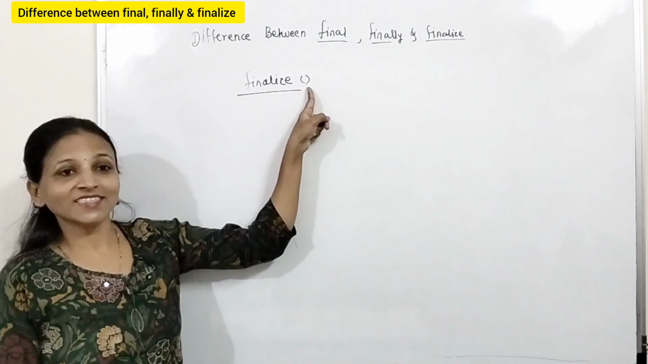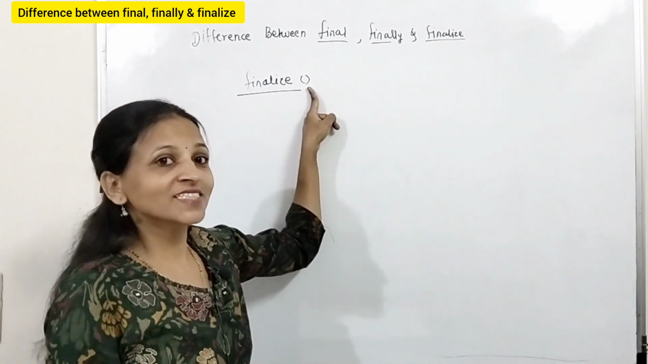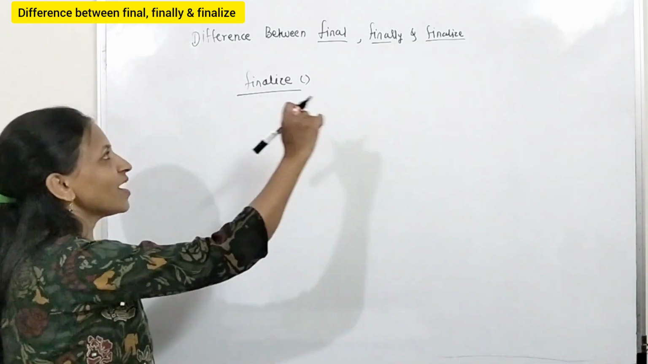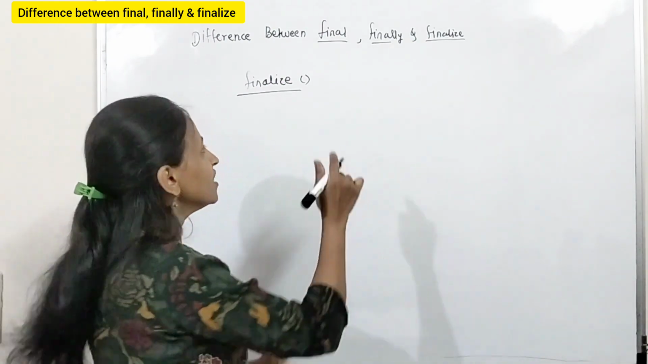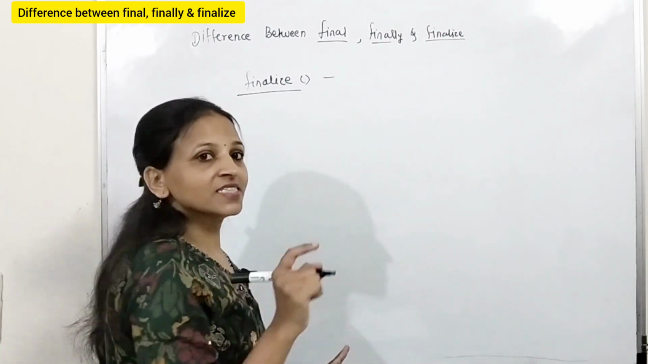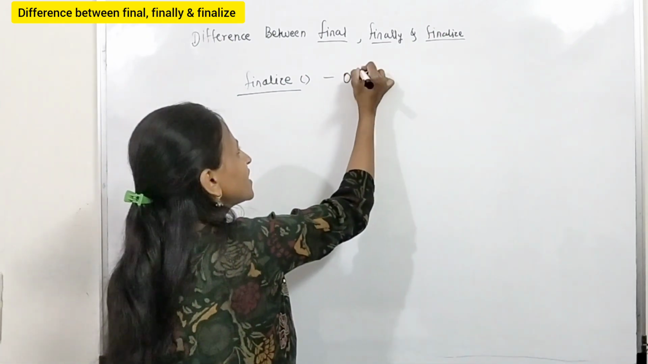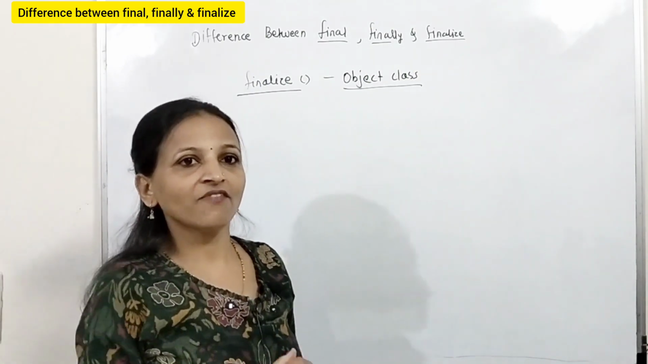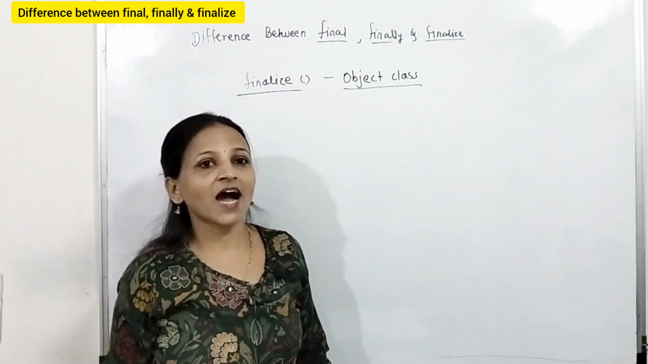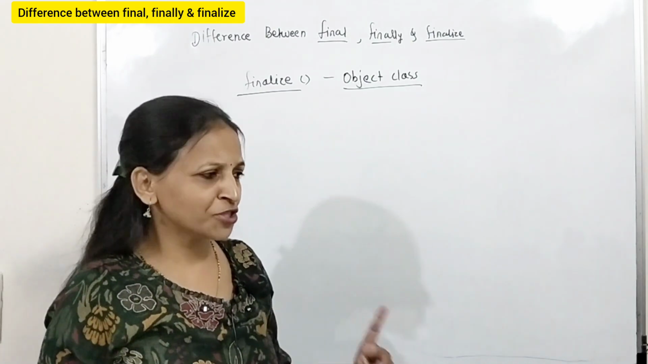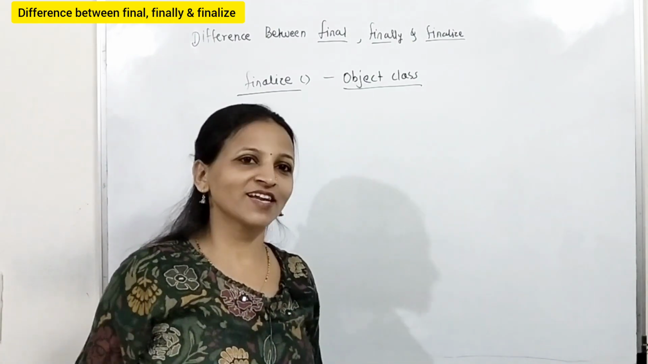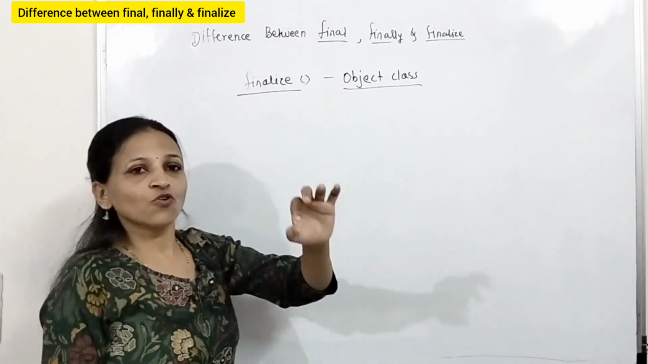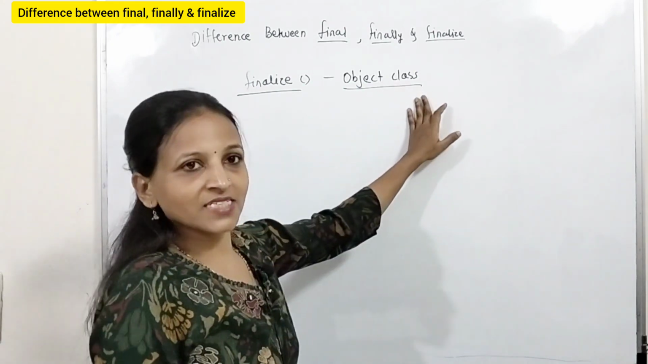After finalize, I have placed parentheses. What does it mean? This is a method. Always keep in mind, finalize is a method which is defined inside the Object class. This is an Object class method. Whatever classes you are creating in a Java program, all classes are derived from the Object class. Object class is the base class for all classes.